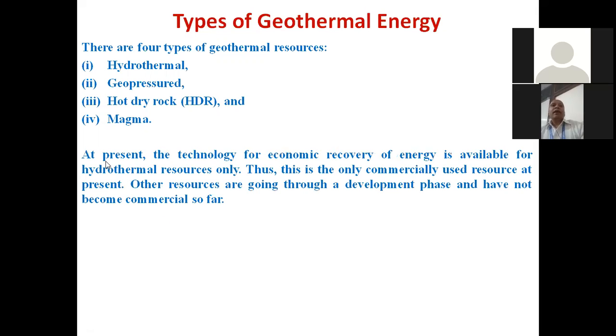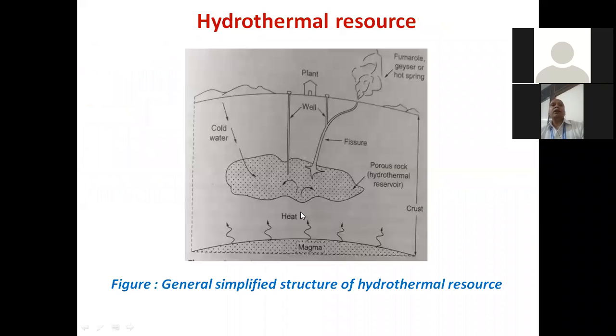Okay. So I told you that at present the technology for economic recovery of energy is available only for hydrothermal resources. Thus, this is the only commercially used resource at present. Other resources are going through a development phase and have not become commercial so far. Okay. Now we will discuss each of these four resources in detail.